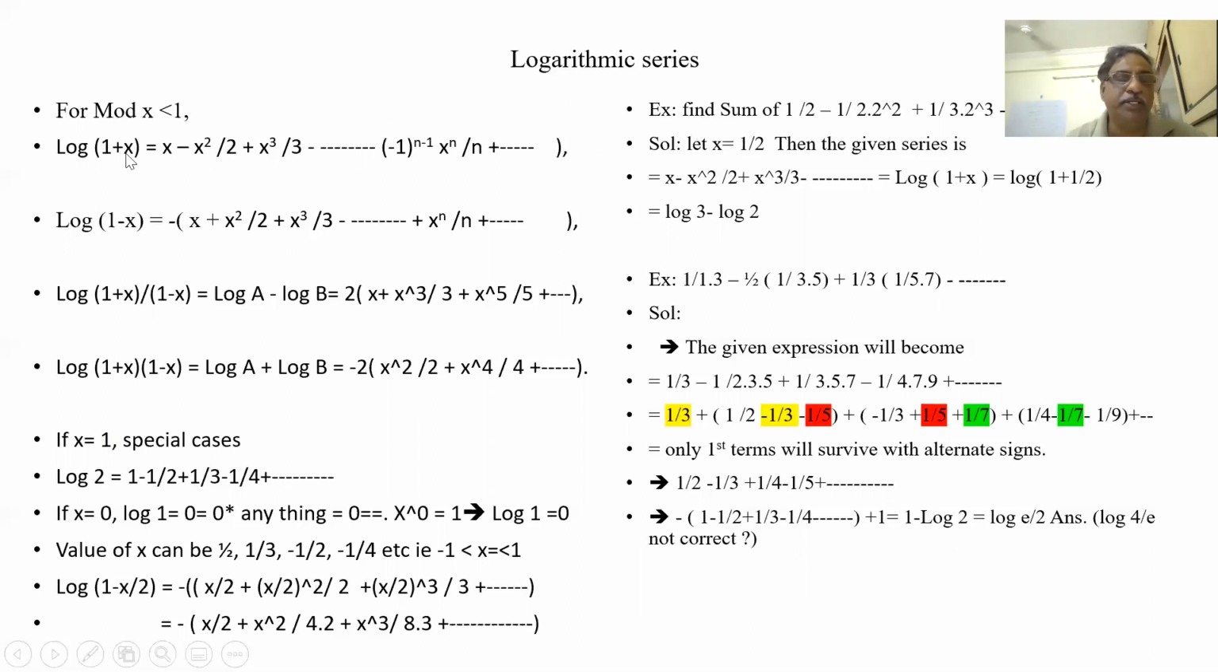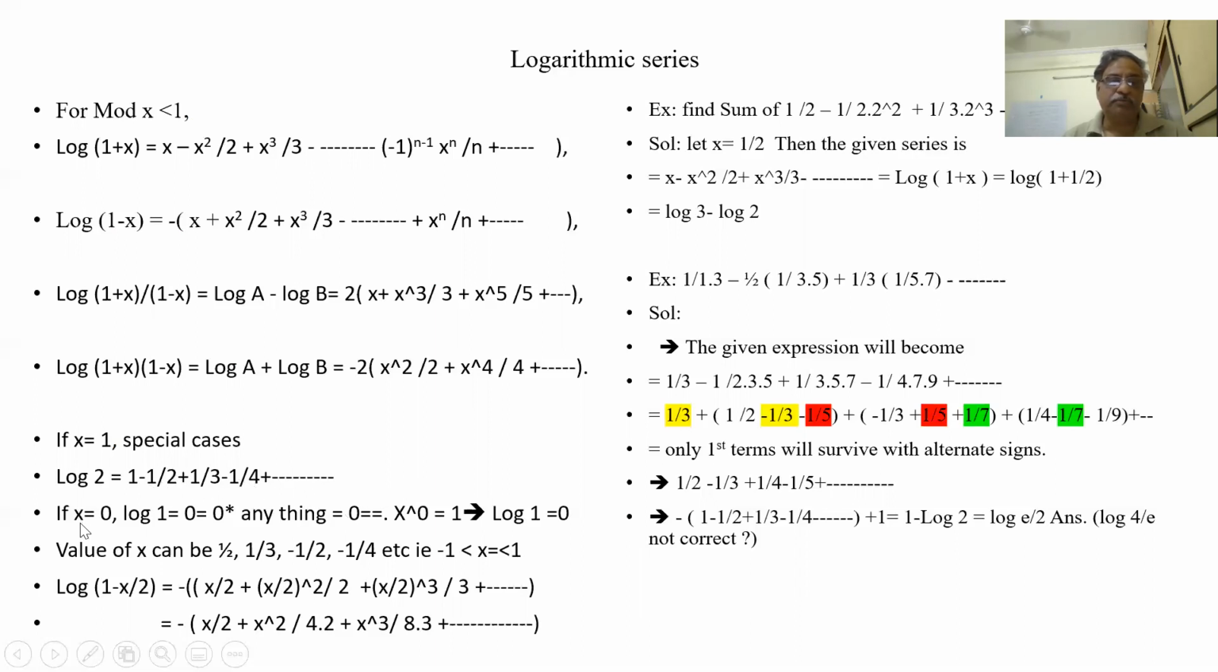x can be 1/2, x can be -1/2, x can be 1/5. It cannot be more than 1. That is the requirement. So if x is 1, then what am I getting? I am getting log 2: 1 - 1/2 + 1/3 - 1/4. This is the series.